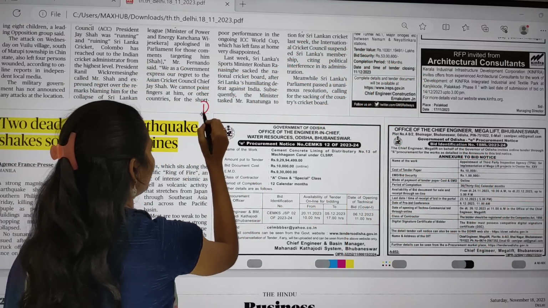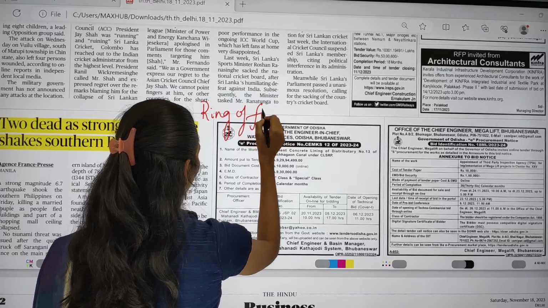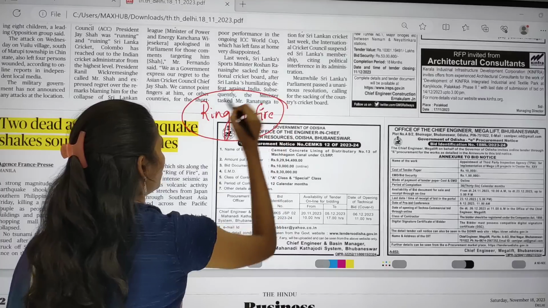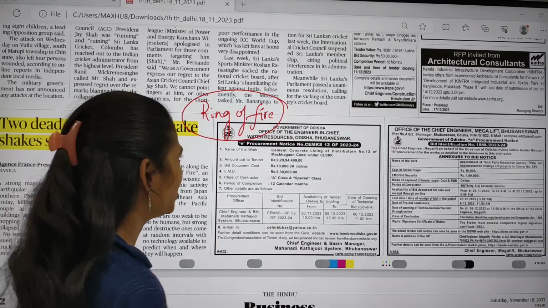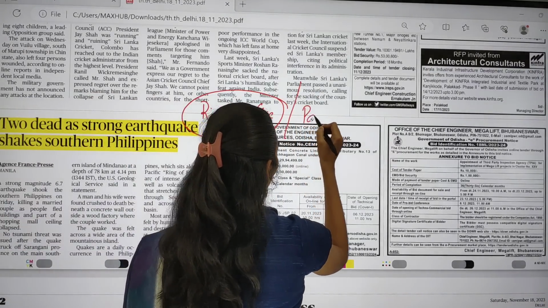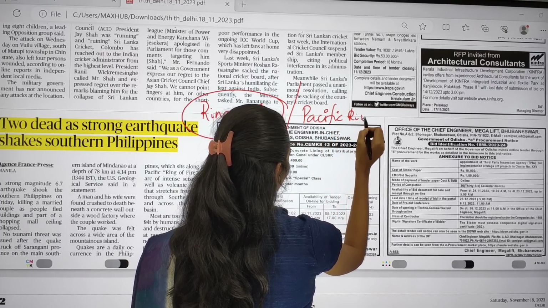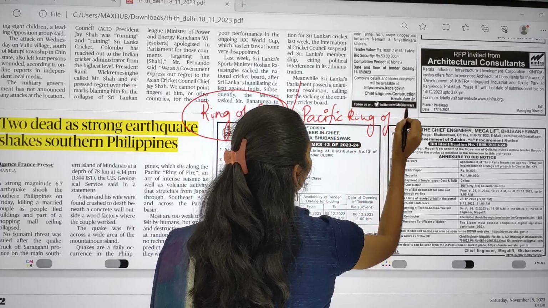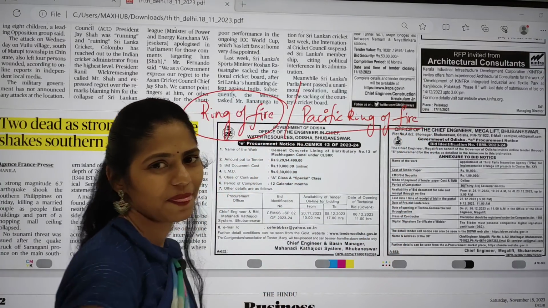I will write the concept here once again. If you want, you can make notes. So the concept is ring of fire. It is also called the Pacific Ring of Fire.